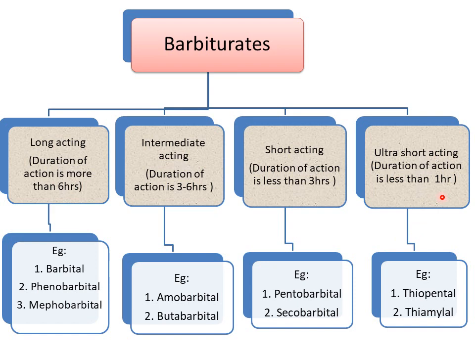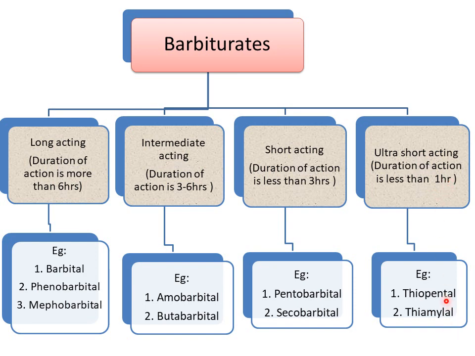The last and final class is ultra short acting. They are named ultra short acting because they produce an action within 1 hour, and these drugs are able to cross the blood brain barrier because they are highly lipophilic in nature. Because of the lipophilic character, they come under the category of ultra short acting barbiturates.